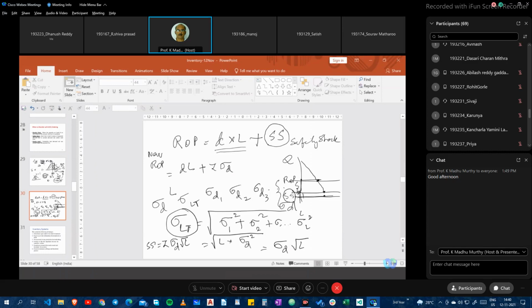If the standard deviation of lead time is given, then you don't need to do so much, just Z times the standard deviation of lead time. So my reorder point now includes the safety stock. If I ask you to find the safety stock, it is nothing but Z times the standard deviation of lead time, which equals Z times the standard deviation of daily demand times the square root of lead time.